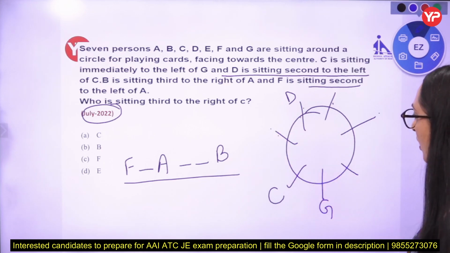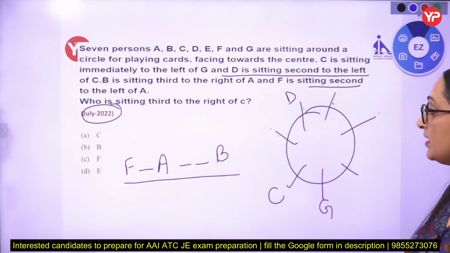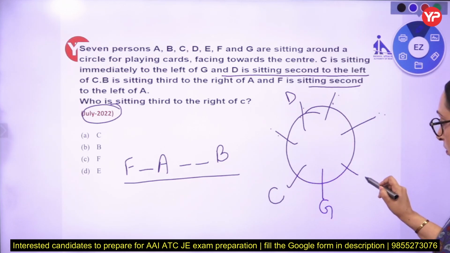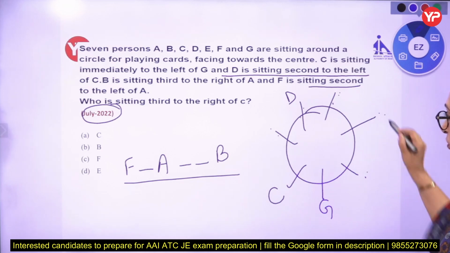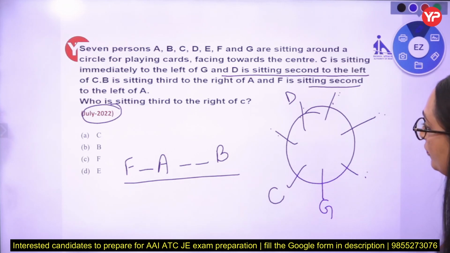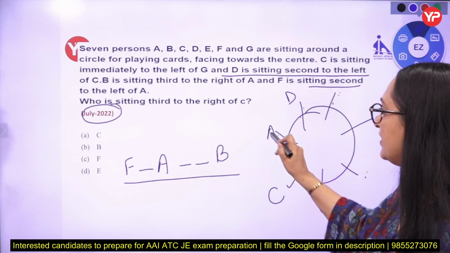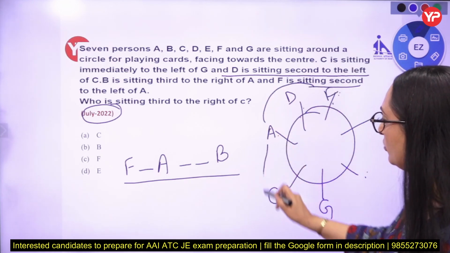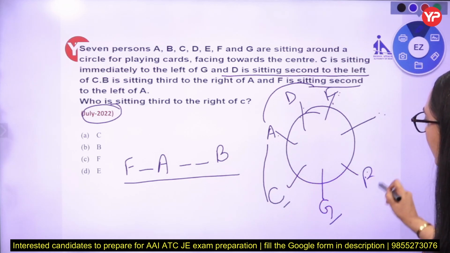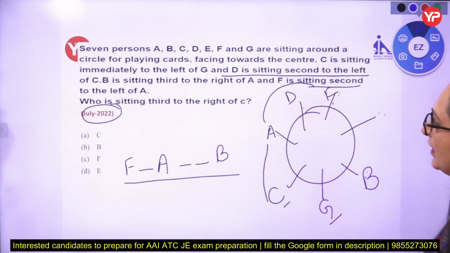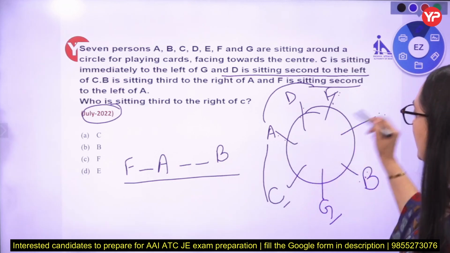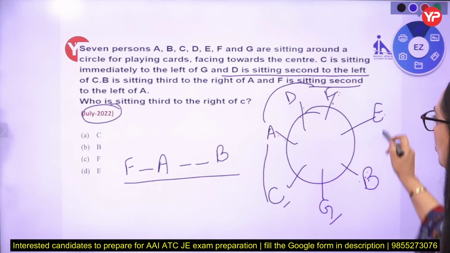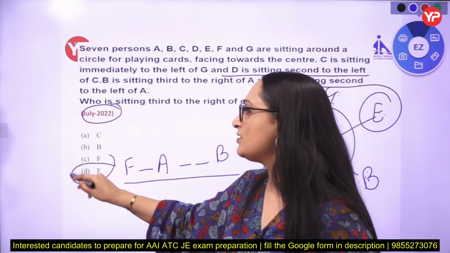Now, for example, if A is there, B should be here: 1, 2, 3. But there is one person between F and A, so F can be a neighbor of A only if... two possibilities are there for F, but F should be second to the left of A. For example, if A is there, F is second to the left of A, and B is third to the right of A: 1, 2, 3. So this is our final arrangement. We are left with A, B, C, D, E. So E is here. Who is sitting third to the right of C? 1, 2, 3, that is E. So the answer of this one is option D.